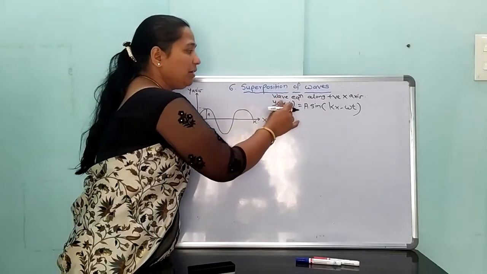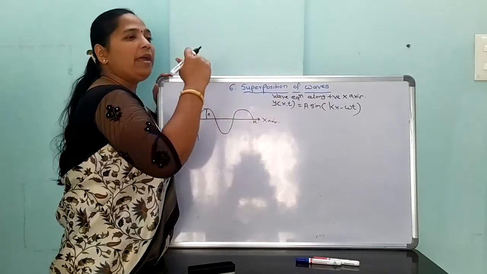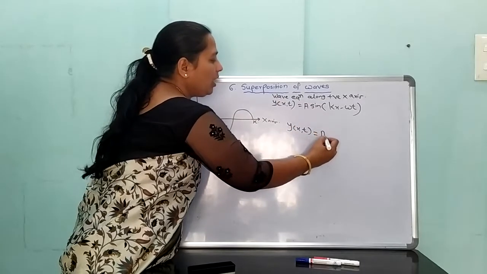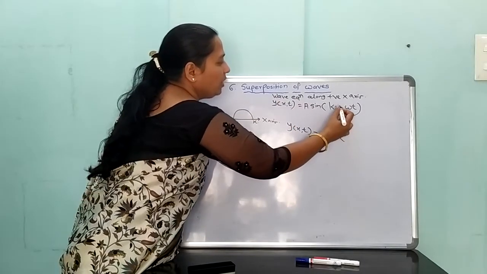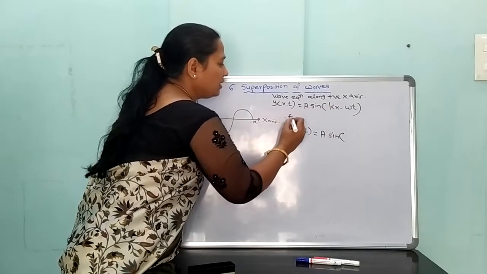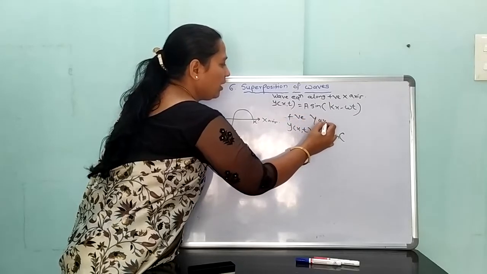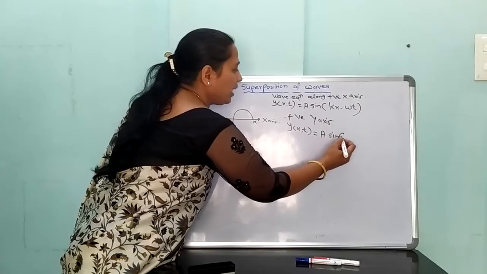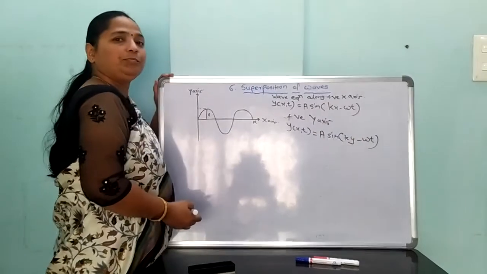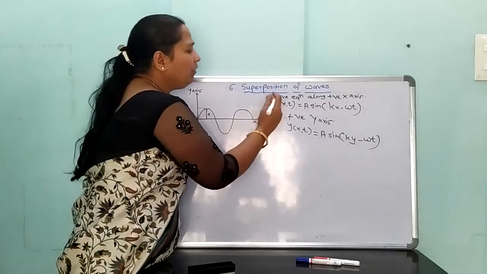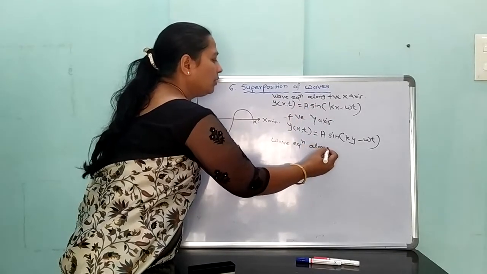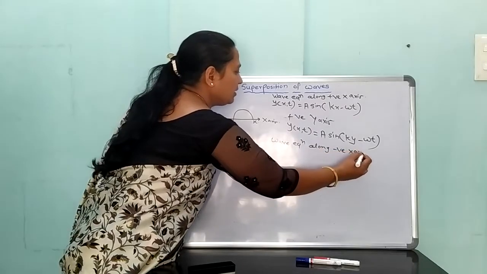Similarly, the wave equation for a wave travelling along the positive y-axis is y(x,t) equal to A sine of ky minus omega t. Again, we can write the wave equation along the negative x-axis.